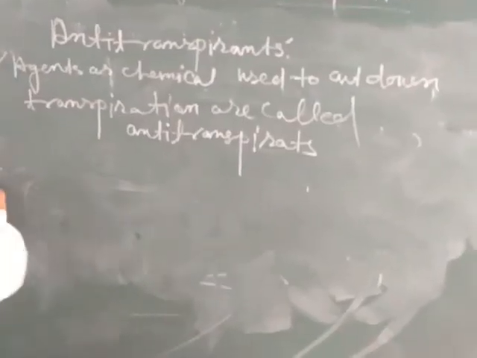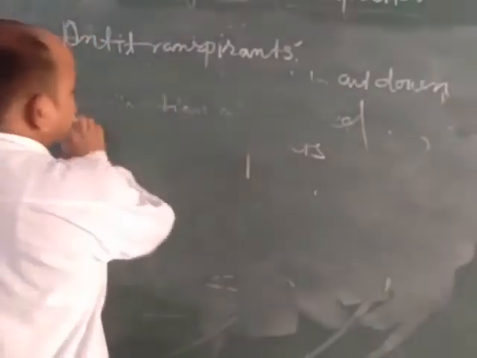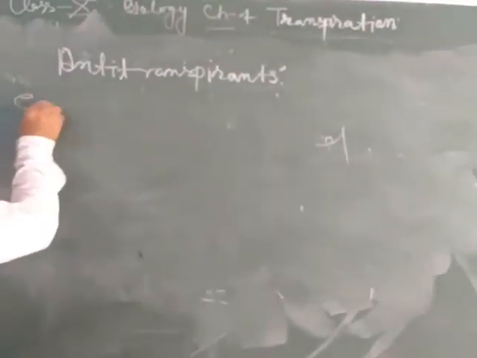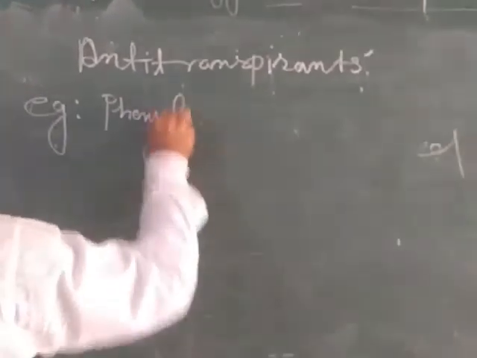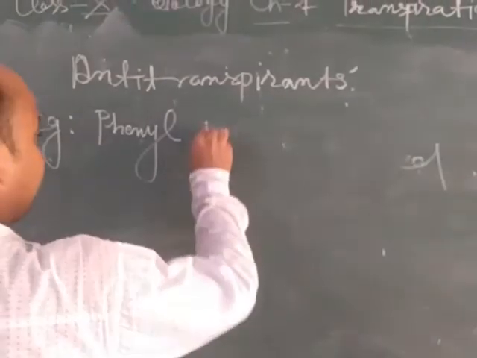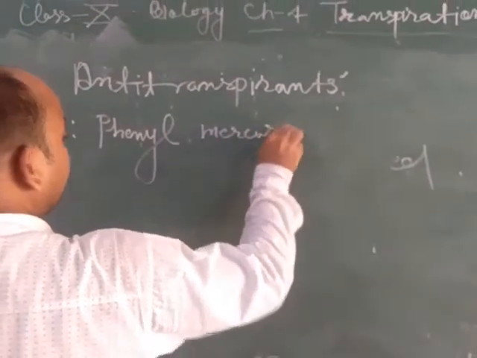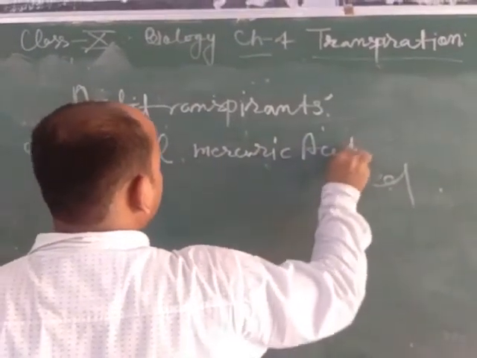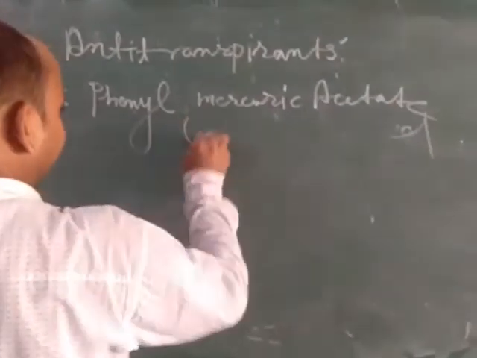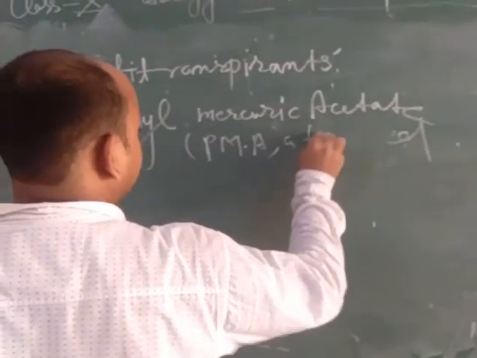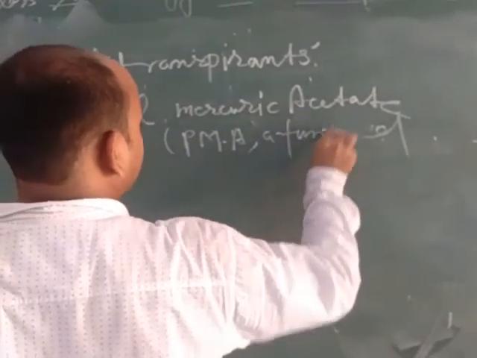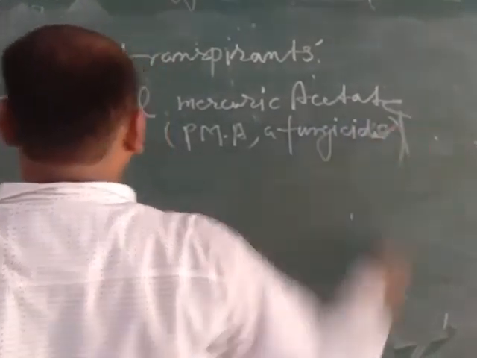An example of anti-transpirants is phenyl mercuric acetate, PMA. It is a fungicide that is used to kill fungus, and it is also used as an anti-transpirant.